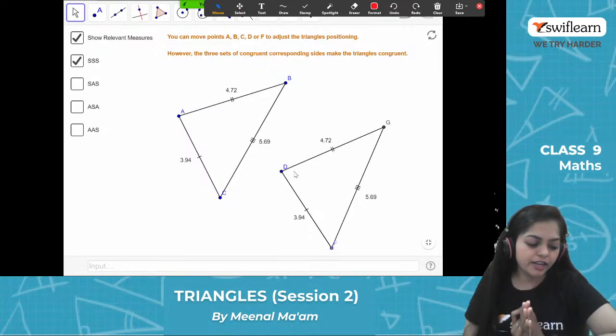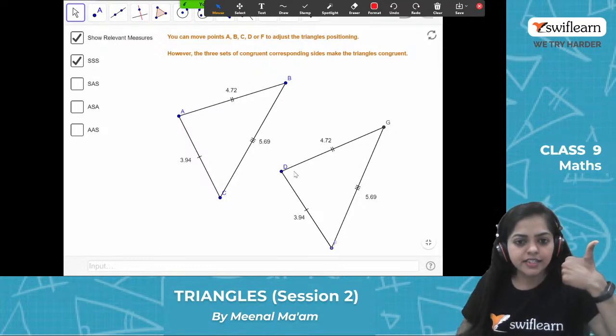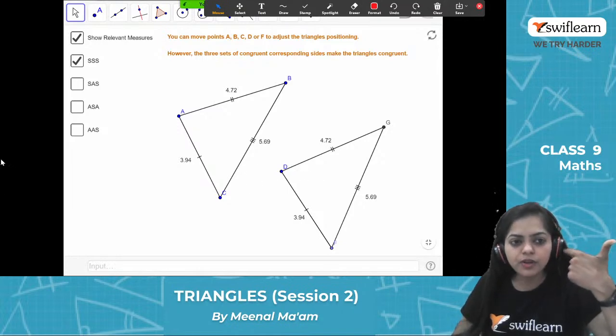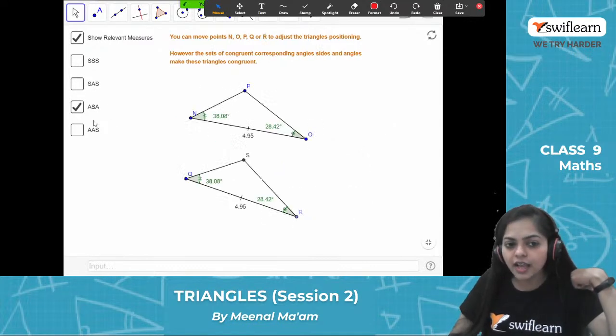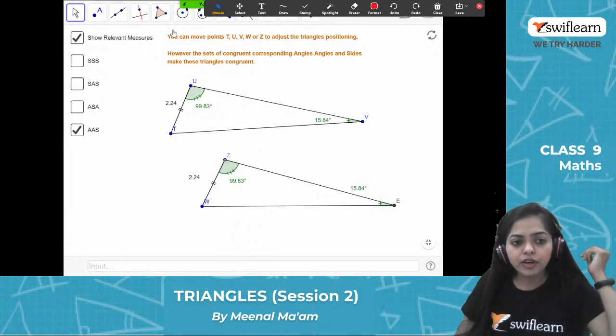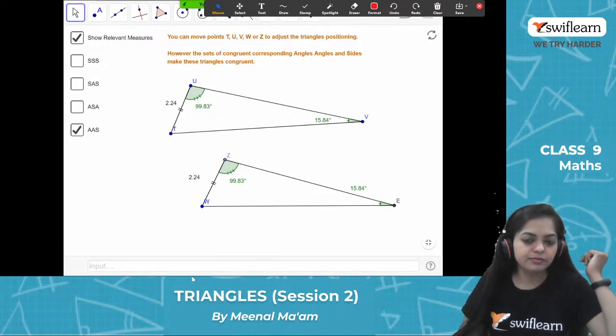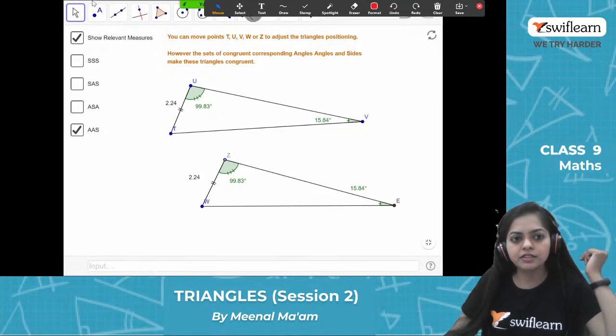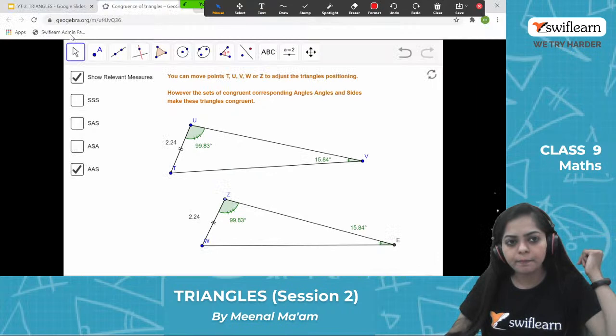So there are criteria for congruence of a triangle. Side criteria, if all the three sides are equal. The second is side angle side criteria, that is side, included angle and the sides are equal. The third is angle side angle criteria, that is two angles and the included sides are equal. And the last is angle side criteria, that is two angles and any of the sides are equal. So these are the four criteria for the congruence of triangle. Got it? We have visualized all these. Any doubt? No? Alright, so no doubt.